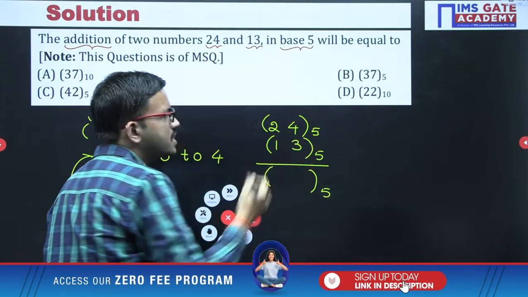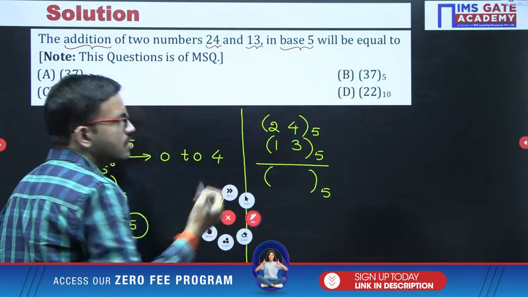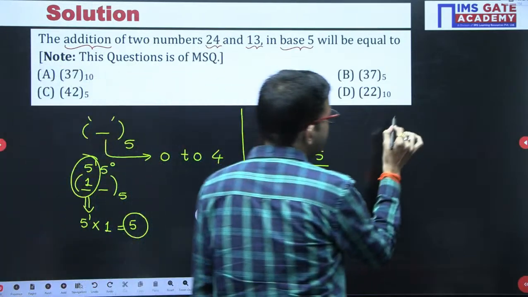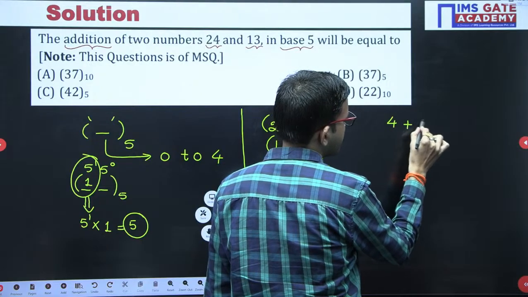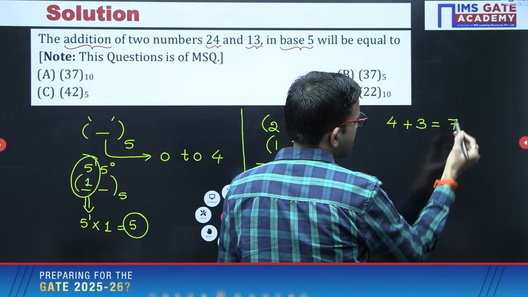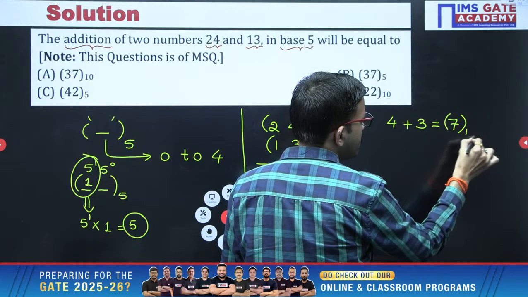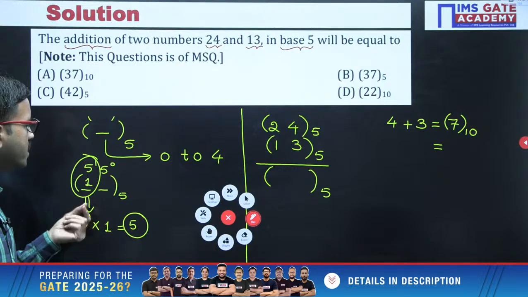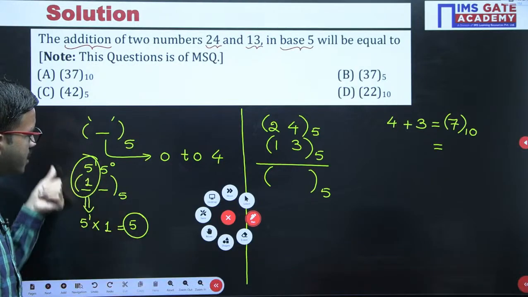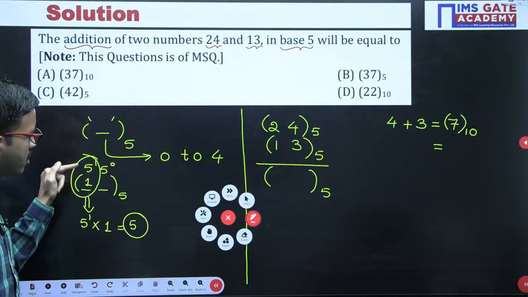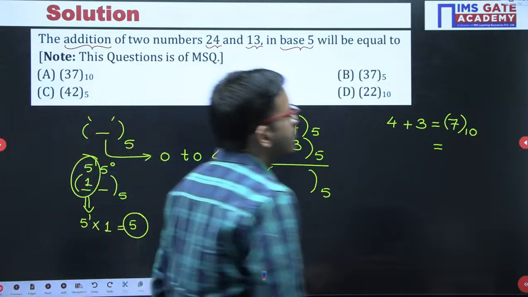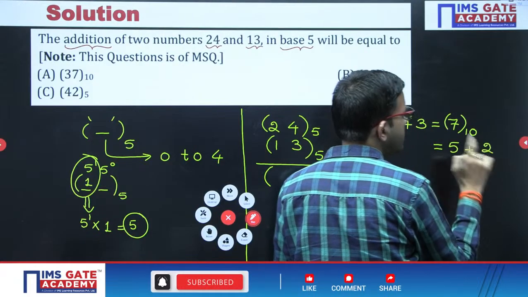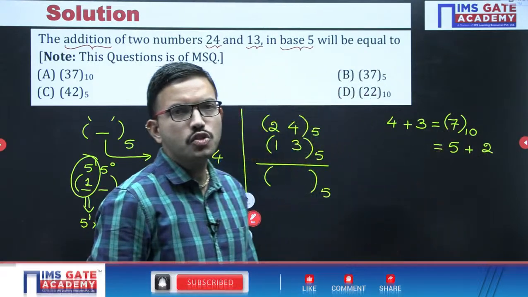Now 4 plus 3 is nothing but 7. It is exceeding 5, right? 4 plus 3 is 7. So this 7 in base 5, we can represent as, just now we have given the conclusion, our hint point: whenever we require an additional digit, we are representing a carry, but the equivalent value of the carry is the base. That means you have to write this number as base plus something. Here the base is 5, you are adding 2, then you are getting 7.